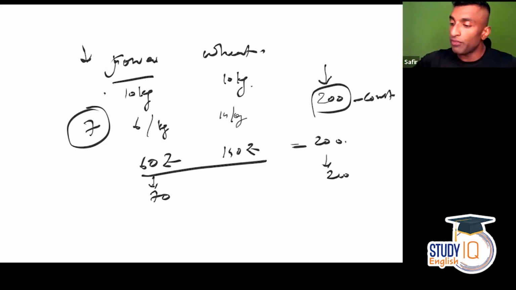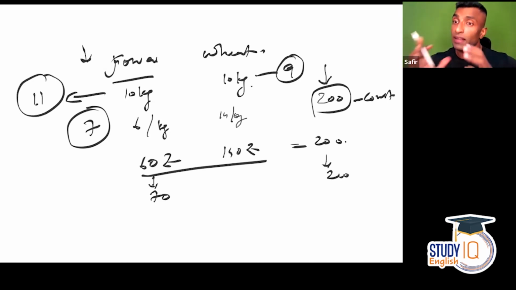So he will have to increase jowar to 11 kg and reduce wheat to 9 kg. That's the situation where he can maintain the 20 kg required for his family with 200 rupees, because he can't spend more than that. That is why I've told you there are certain conditions which need to be satisfied in the situation. I hope this is very clear.